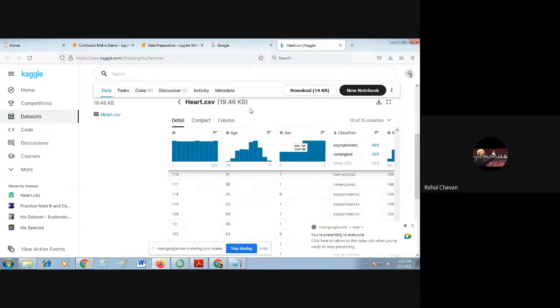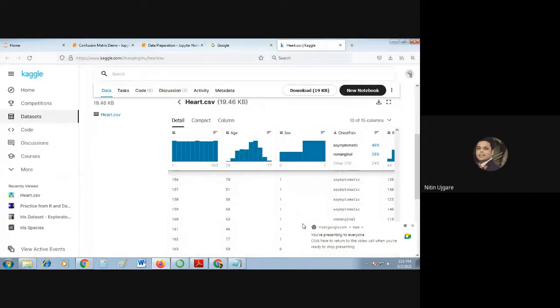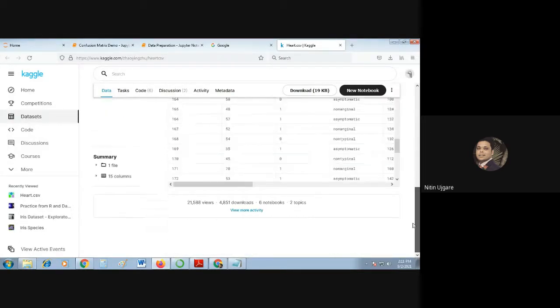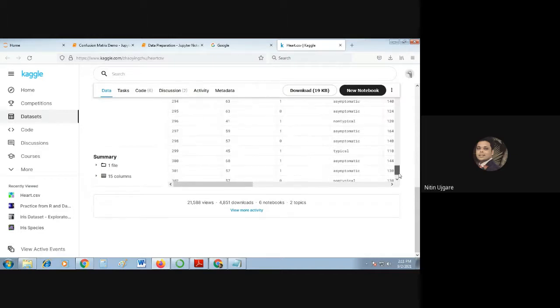Yes, sir. Okay, so the heart data set is available here on Kaggle's website, and you can see that there are a total of 15 columns and a lot of rows. There are total 303 rows. That means we have been given 303 samples, and each sample has 15 features.